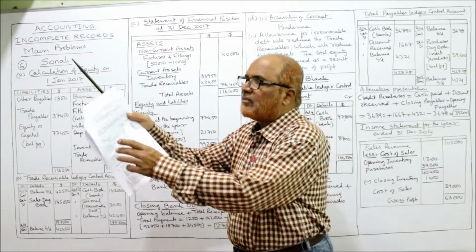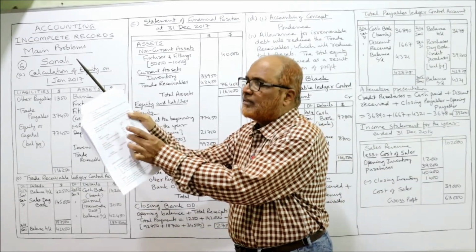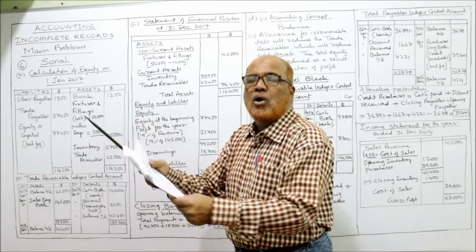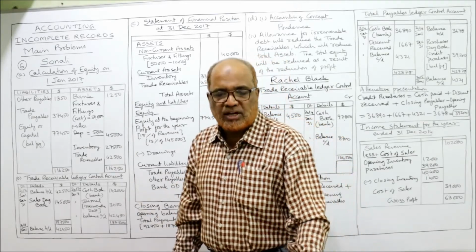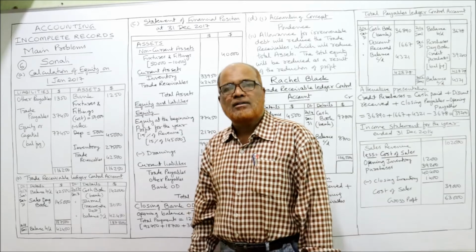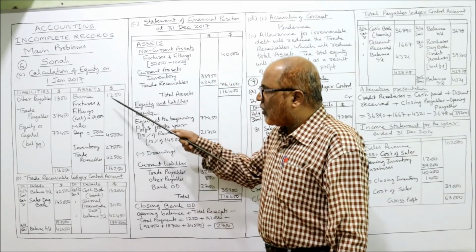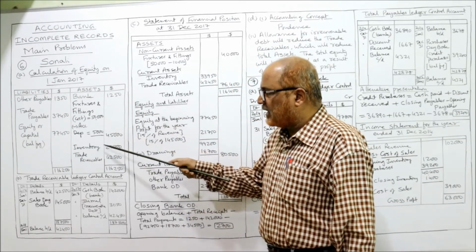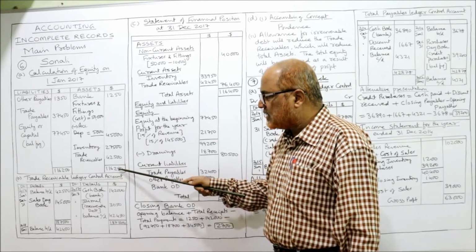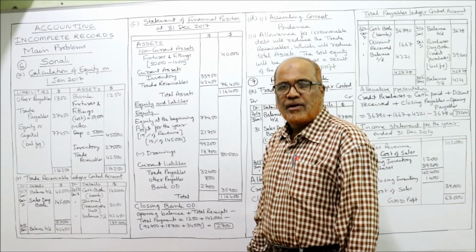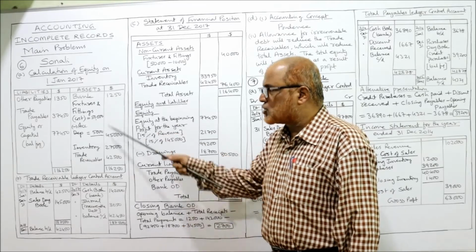That's all. Whatever the values are given at the beginning of the year, 1st January 2017, I have taken all the values. The only thing you have to remember is which are the assets and which are the liabilities. So I have taken all the assets: bank, fixtures and fittings, inventory, trade receivable. The total of the assets is 1,16,250.